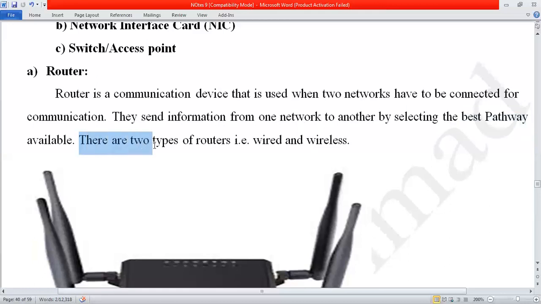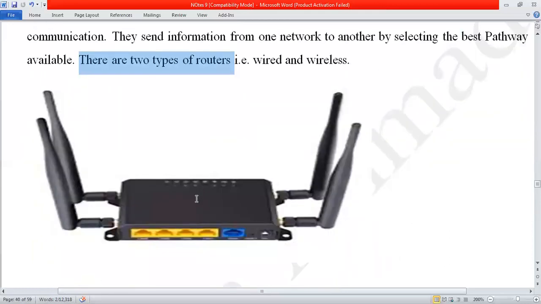There are two types of router. I select the picture of a router which has both types. Number one, wired and wireless. Wired means, watch over here, there are some ports: one, two, three, four, and another port.